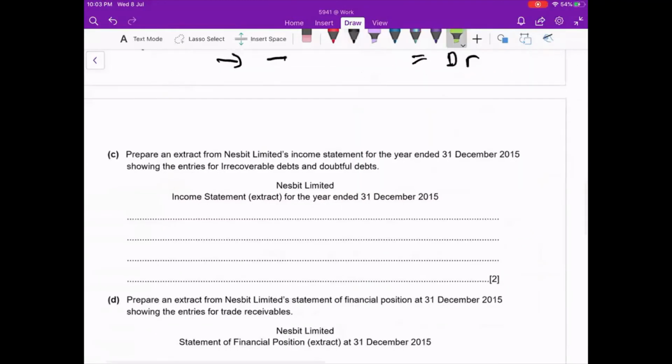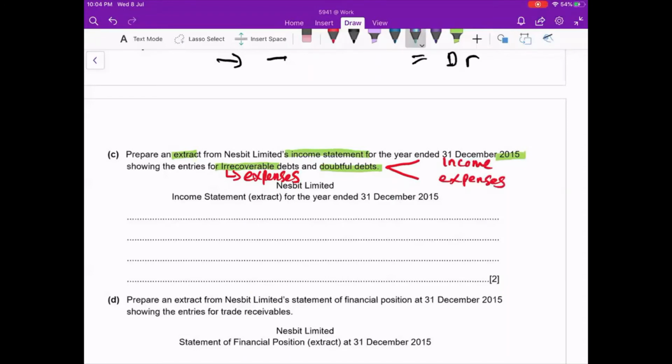Next one, they asked me to prepare extract of income statement. Extract income statement for the year ended 2015, showing the entry of irrecoverable and doubtful debt. So irrecoverable debt is always your expenses. But doubtful debt, it's your income or expenses? Sometimes it will be your income and sometimes it will be your expenses. So it depends on the situation.